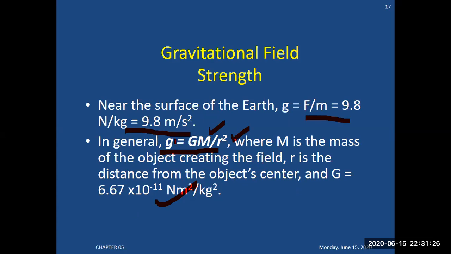If you put the given values of all the constants in this formula, you will be able to calculate the value of g. Or if you know the value of g and the other values, then you can calculate the mass of the object.